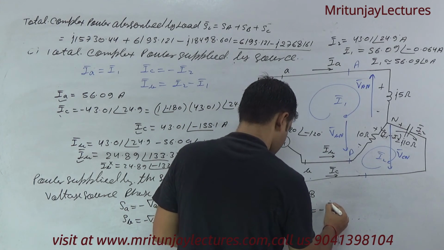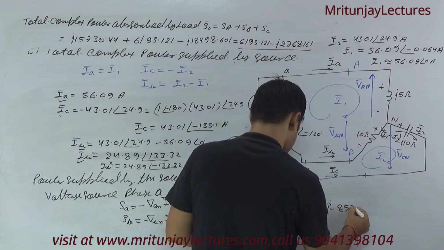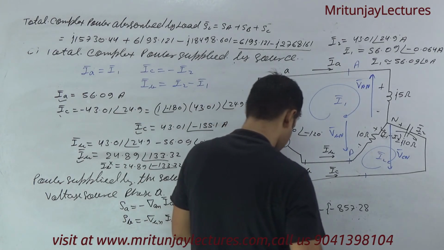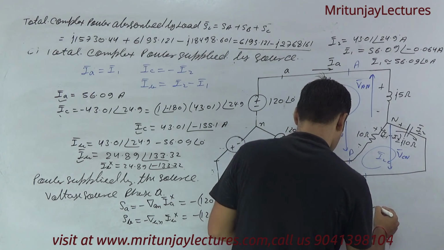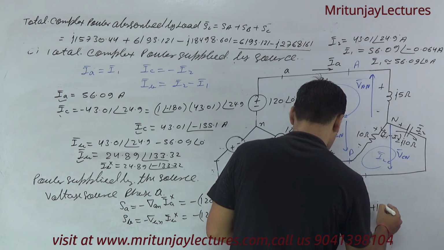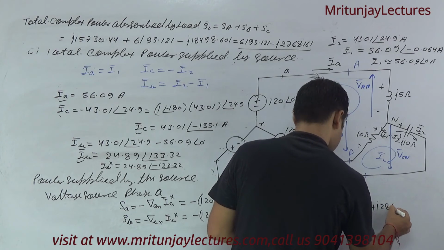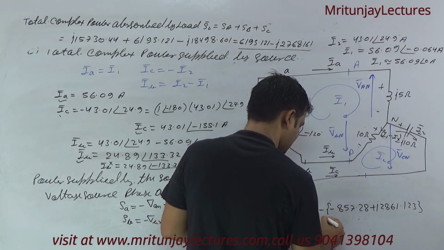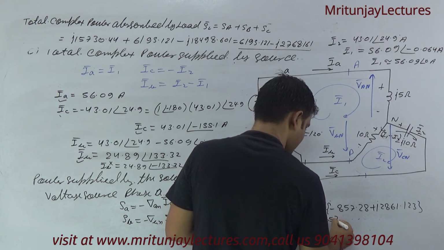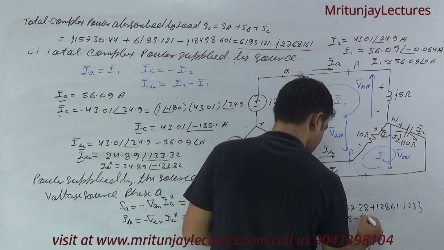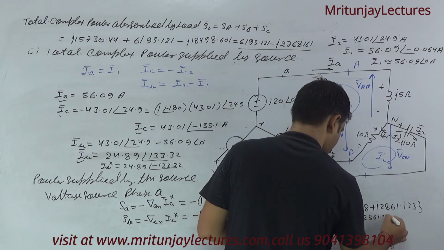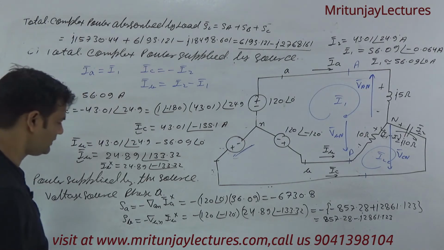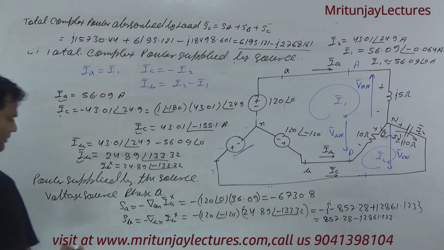We got minus of 857.28, that is plus J 2861.123. So multiply by minus sign, then we got 857.28 minus J 2861.123. Clear? That is SB.